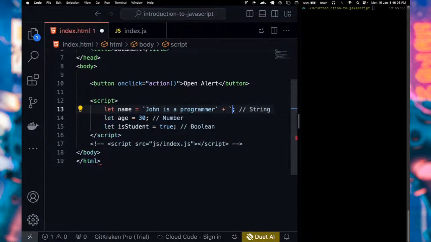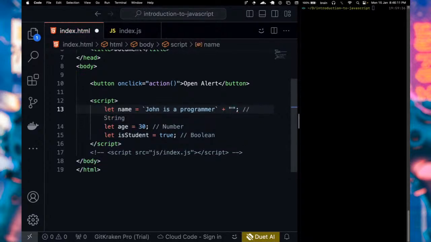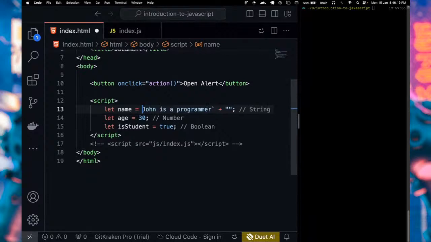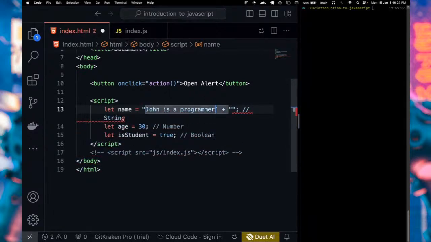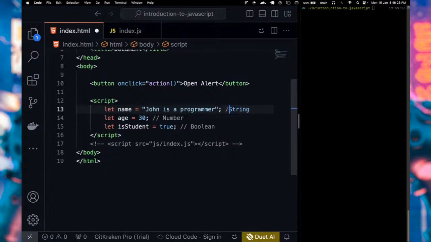So I can do something like this, right? I can add multiple strings, and I can also do some formatting with some additional functions that JavaScript provides. But for now, let's just keep it simple. So this is a string. We'll get back to this. Okay. So that is a string.